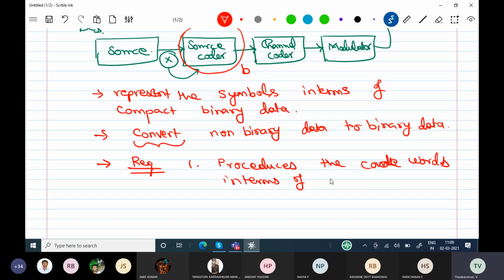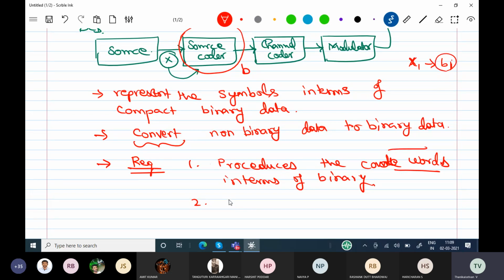What are the requirements for the source coder? The source coder must produce the code words in terms of binary. That is the first requirement. The second requirement concerns the code words. For example, x1 is a symbol, and we get b1 as the binary, so b1 is called the code word.